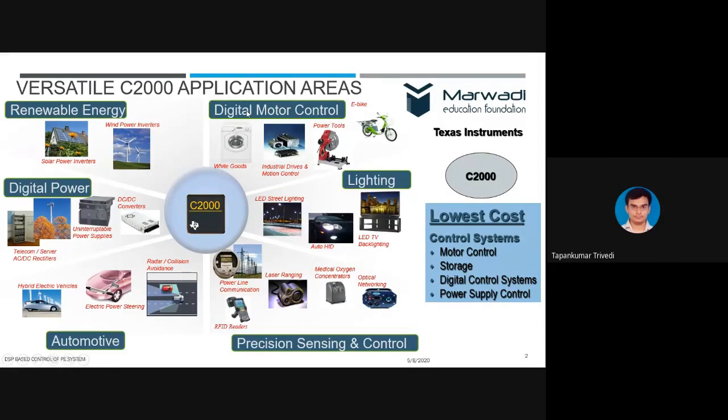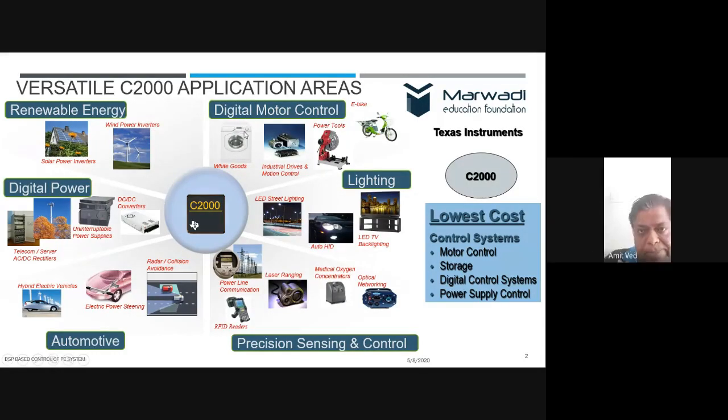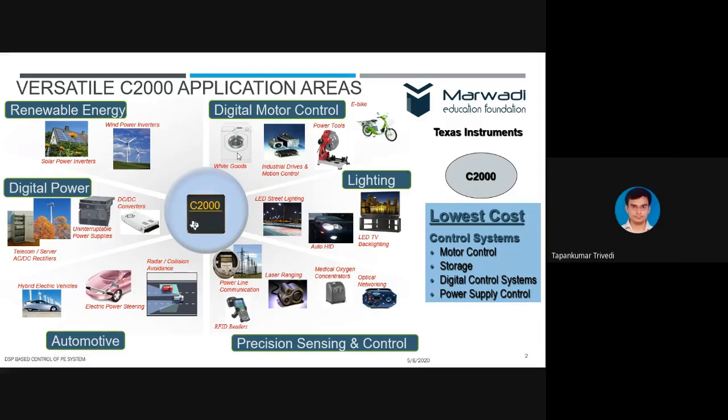In digital motor control, we have white goods like washing machines, industrial drives, power tools, and e-bikes. E-bike, of course, electric vehicle, will require the control of a motor.